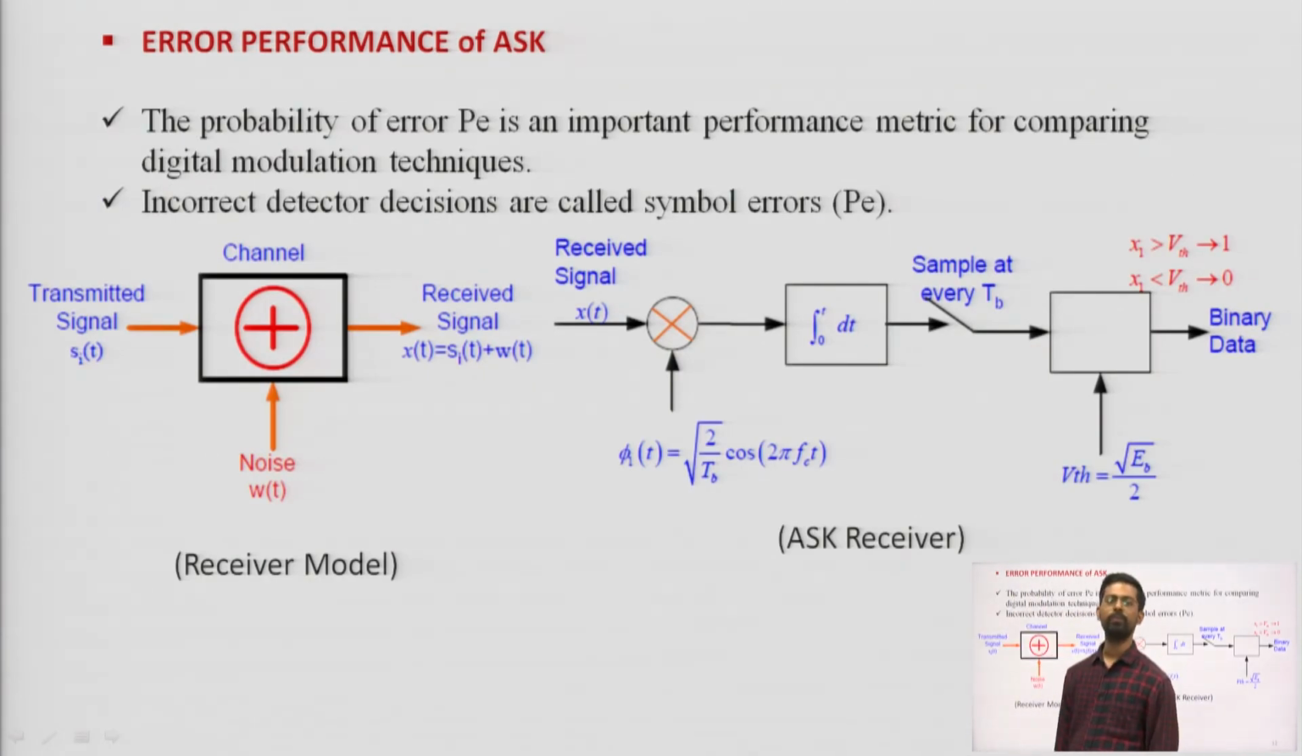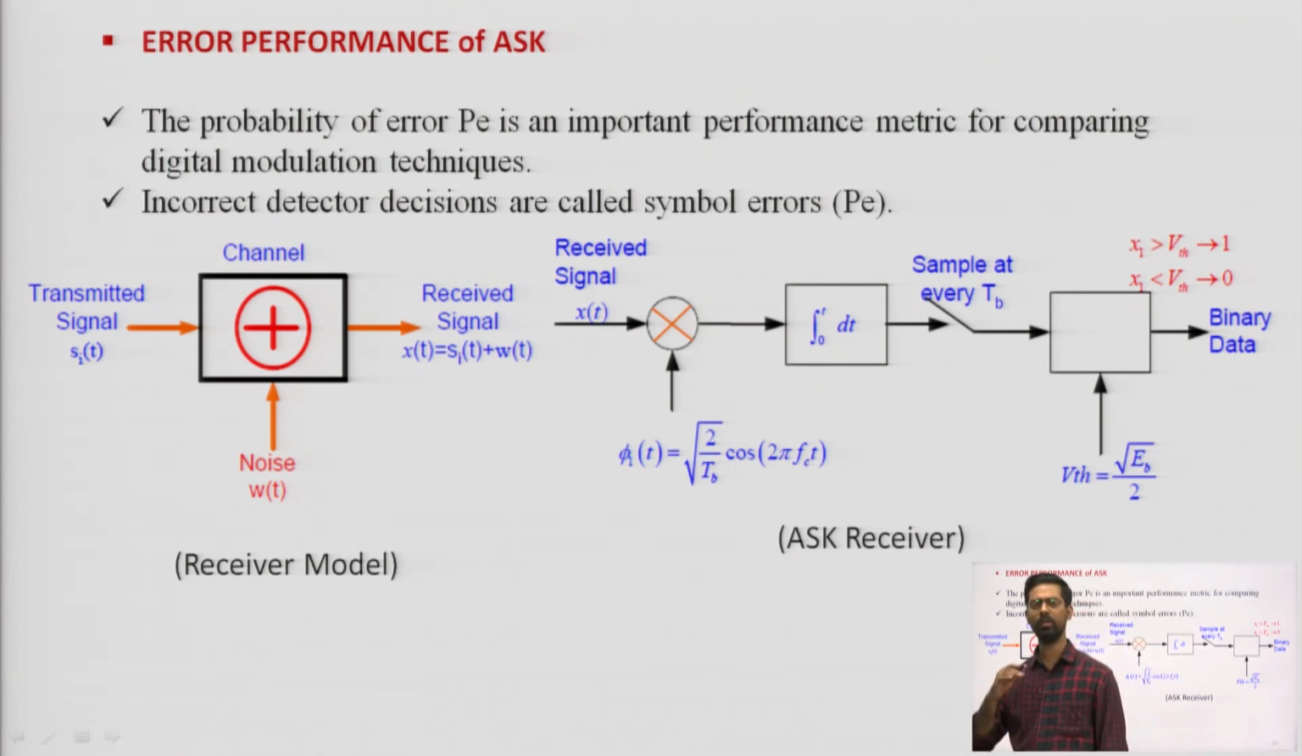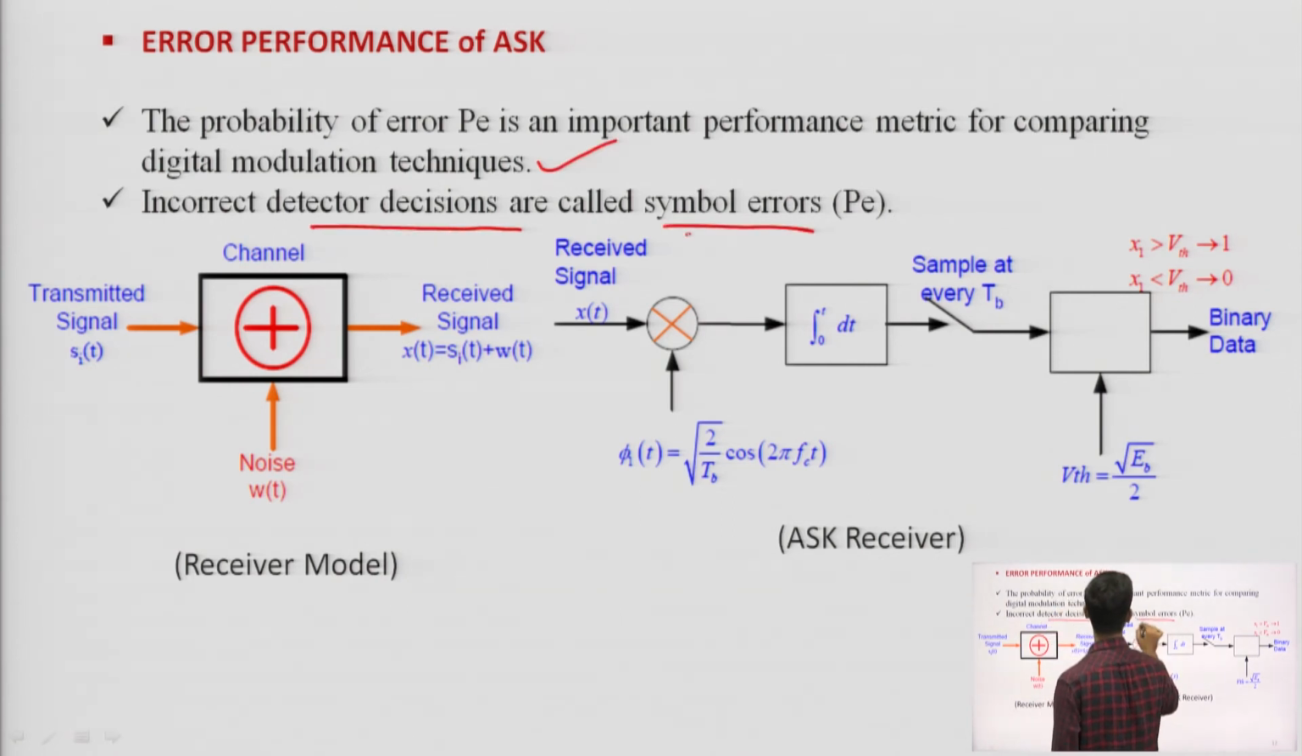Now, we can find the error performance, or probability of error: if I send 0 and get 1, or if I send 1 and get 0, what is the probability of this error. The probability of error P is an important performance metric for comparing digital modulation techniques. Incorrectly detected decisions are called symbol errors. If I get incorrect data, it is known as a symbol error.